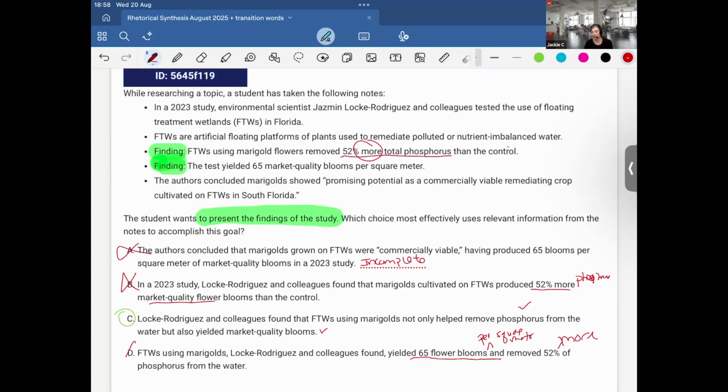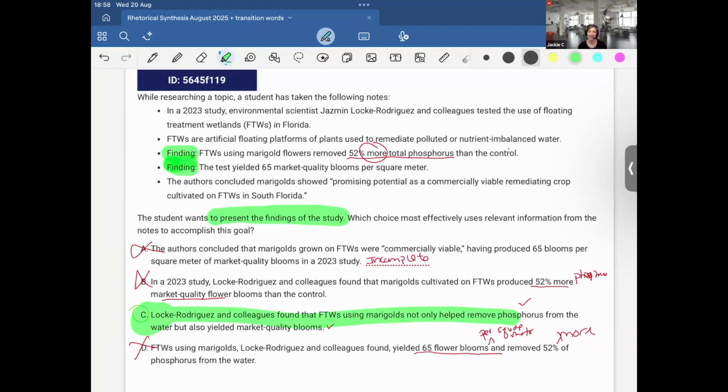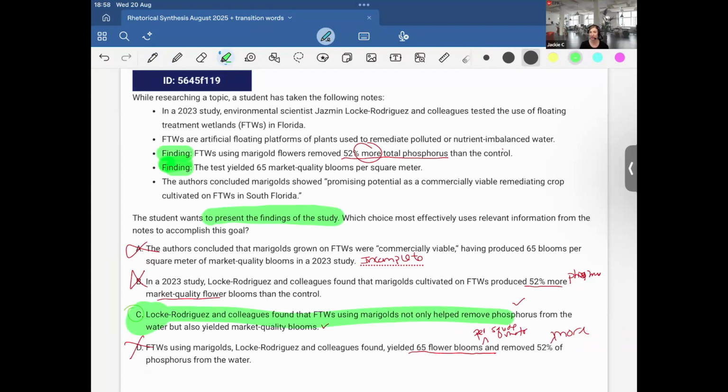Okay, so we can see a bunch of contradictions again in the notes, and it's going to be our correct option C. But you see, it's really important to read these ones really carefully, because we're seeing a bunch of contradictions within the notes.